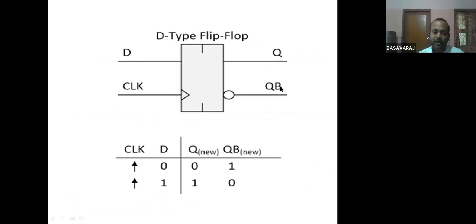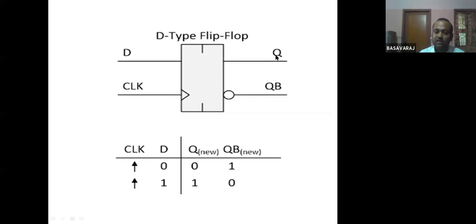Q and Q bar are complementary. This D type flip-flop we call a transparent latch. What do you mean by transparent? Transparent means if D is equal to 1, then Q will become 1. If you give D equal to 0, then Q will become 0. So sometimes we call it a transparent latch.